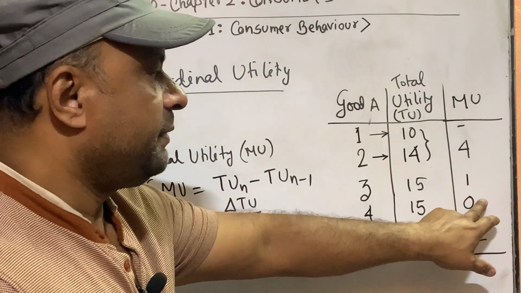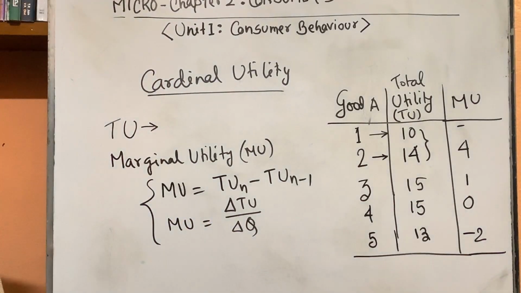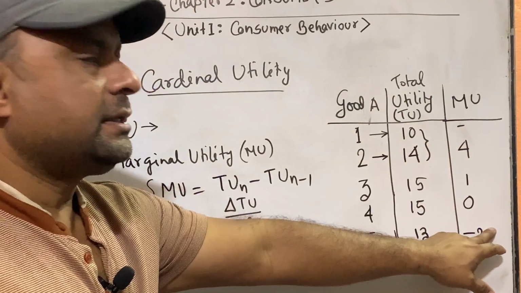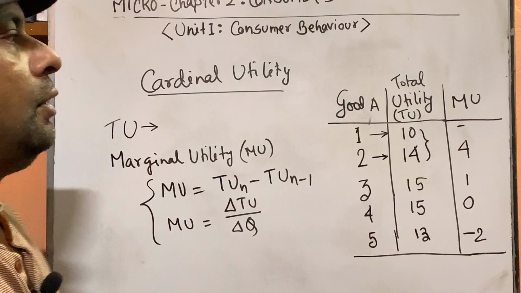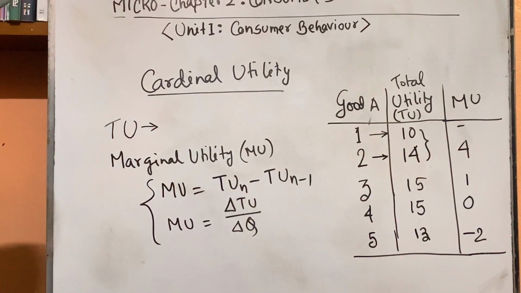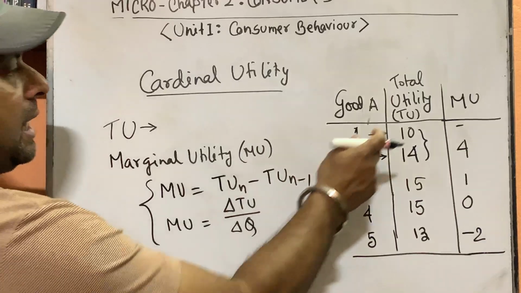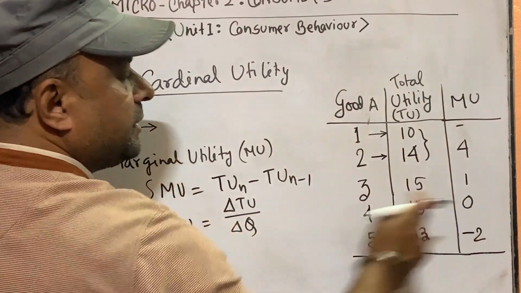And after a certain period of consumption, it becomes 0, thereafter it becomes negative. Marginal utility decreases continuously to 0, then it becomes negative. This is called the law of diminishing marginal utility. We are coming to it later. So what we see here, our total utility first increases, then decreases, and marginal utility decreases continuously.